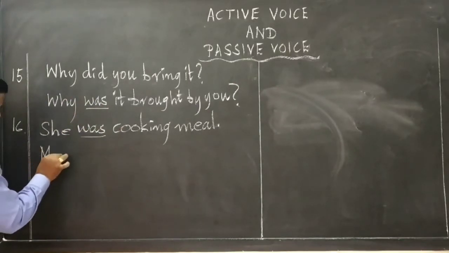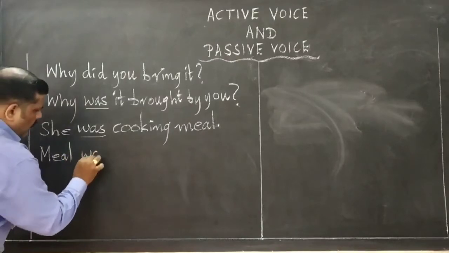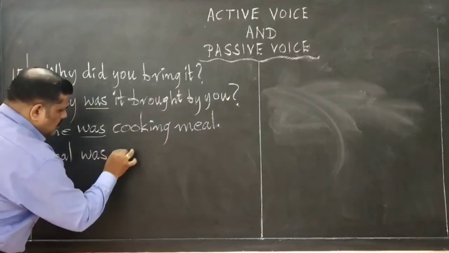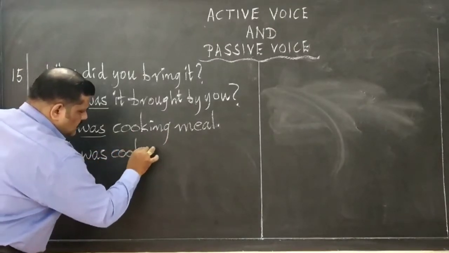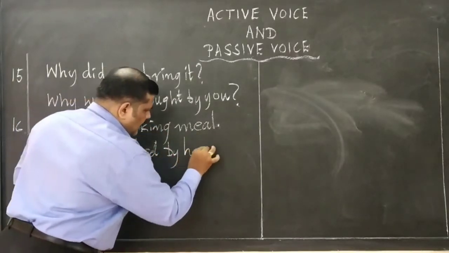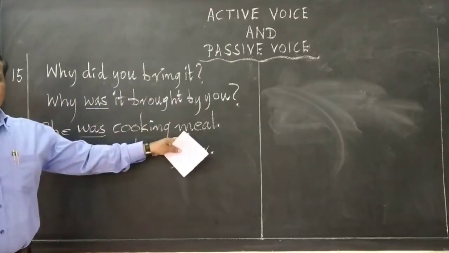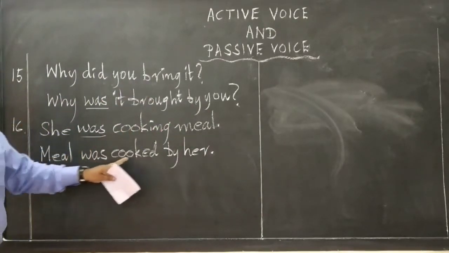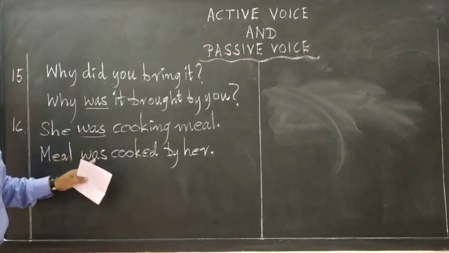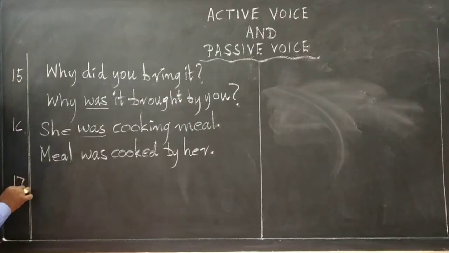Answer is meal was cooked by her. See this. She was cooking meal. Meal was cooked by her. See, was here also was. Next, 17th one.